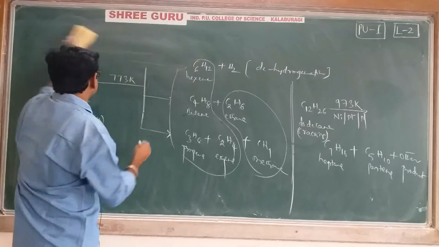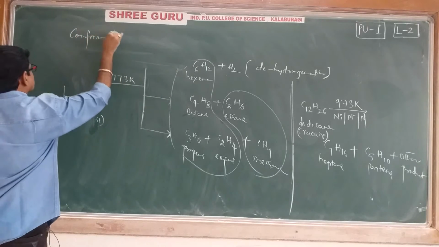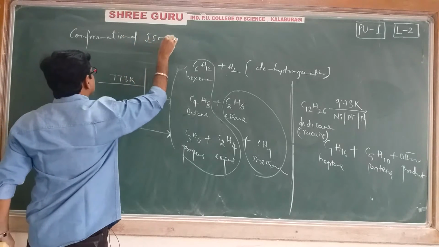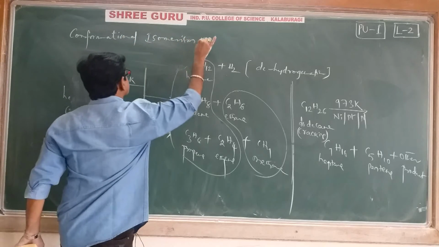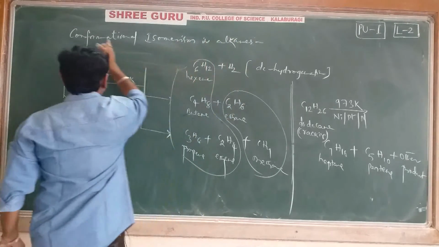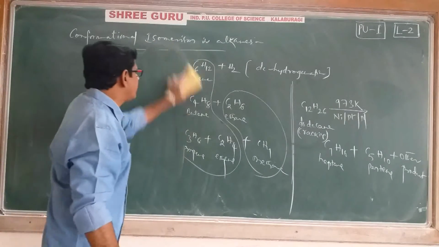Now I will explain conformational isomerism in alkanes.